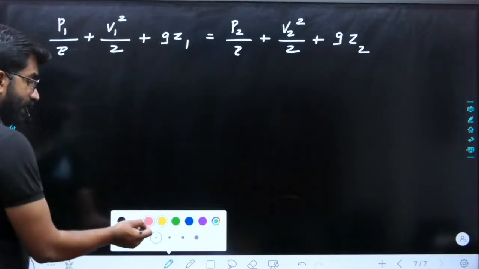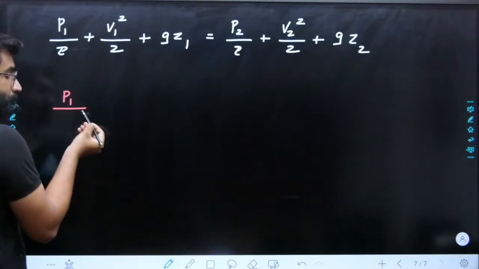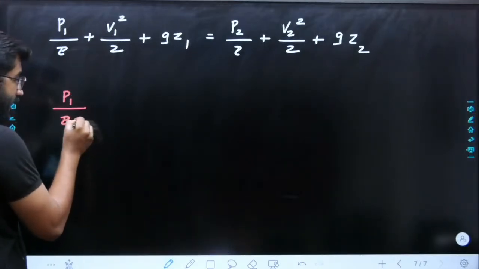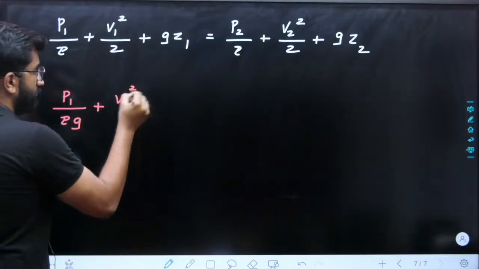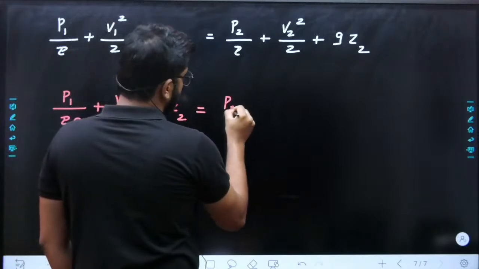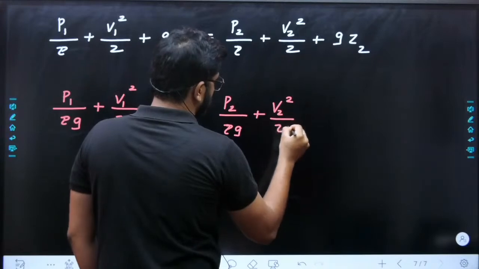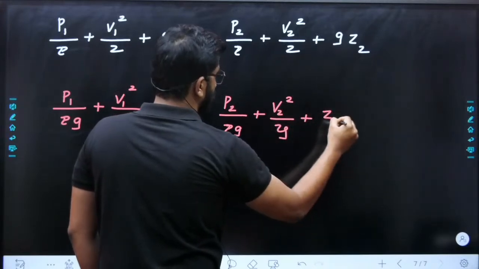Okay, so whenever I'm writing the equation in terms of height or head, P1 by rho g plus V1 square by 2g plus Z1 is equal to P2 by rho g plus V2 square by 2g plus Z2.